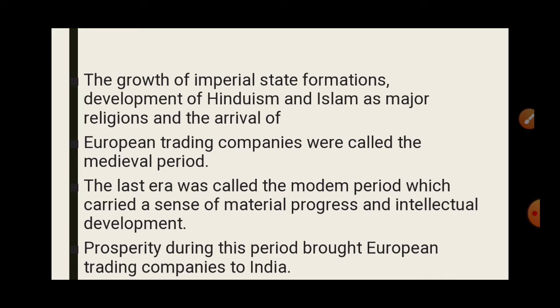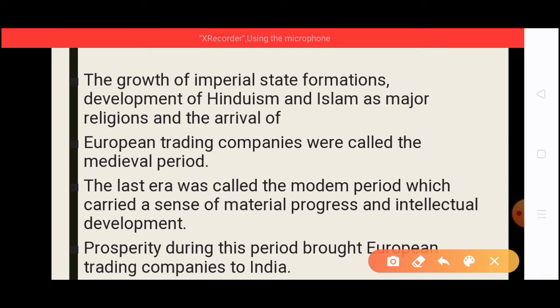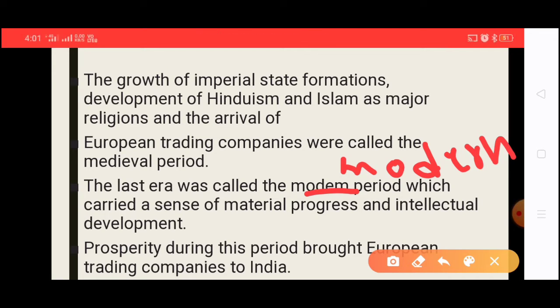The medieval period is the growth of imperial state formation, the development of Hinduism and Islam, and the European trading companies. And the last era was called the modern period. This spelling is wrong, it is modern. It carried a sense of material progress and intellectual development. Prosperity during this period brought European trading companies to India.